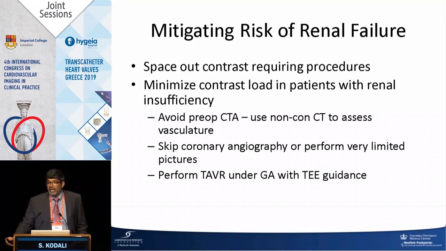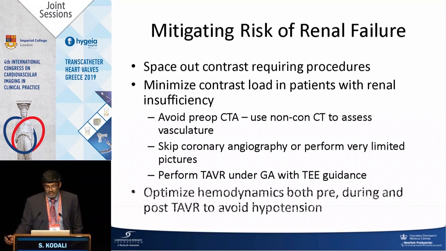We do all of these TAVRs with severe renal dysfunction under GA with TE guidance. So we've done about half a dozen cases now with no contrast. These were patients with severe allergies to contrast, but you can do a whole case with ultrasound access, and then ultrasound assessment after and TE guidance.